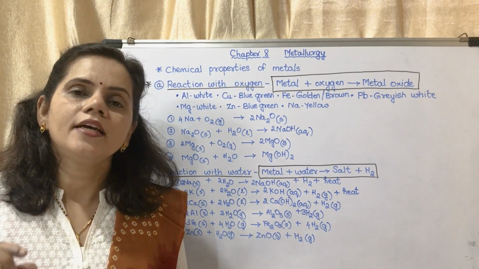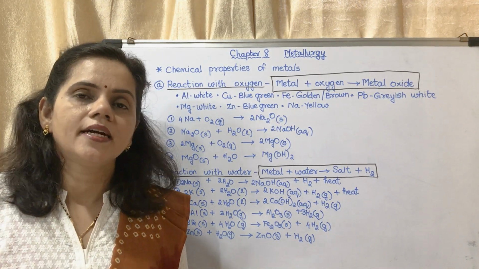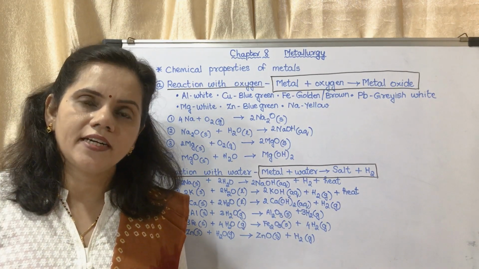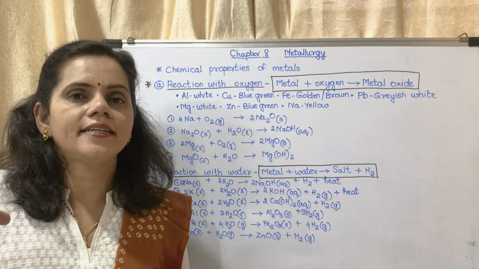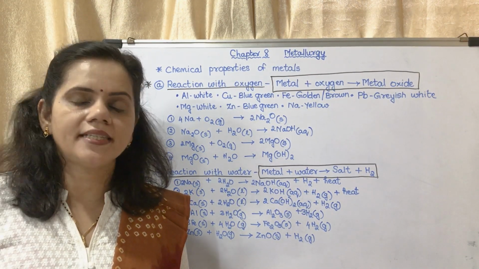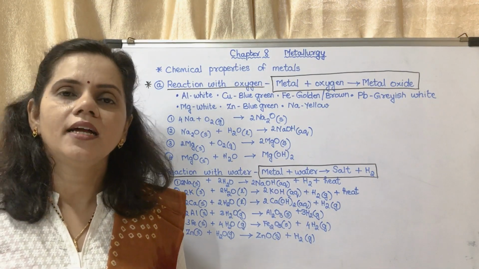What will happen? You have to heat it. When you heat it, the water which is present in the glass wool will get converted into steam, and the steam will move inside the test tube, and that steam will react with the metal which is placed. You may see the metal sample, and the reaction will take place.